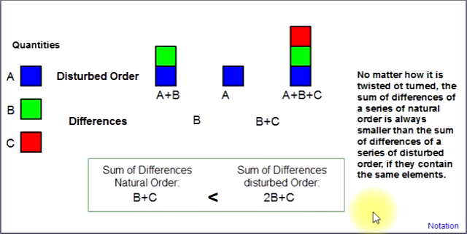And you can actually test this with any number of elements and have them being natural in one way or the other, and another series being disturbed, meaning they ascend and descend in the same series in different sections. You will find that this principle will always be valid. The sum of differences between the elements successively will always be smaller for the natural order than it is for the disturbed order, if both series, natural or disturbed, contain the same elements.